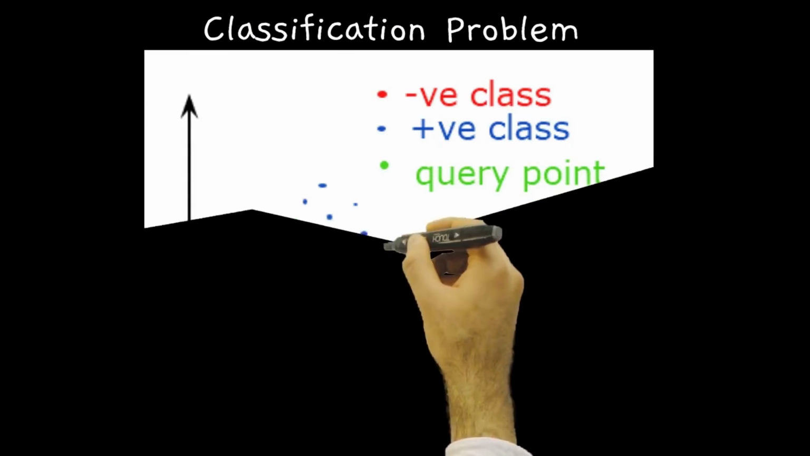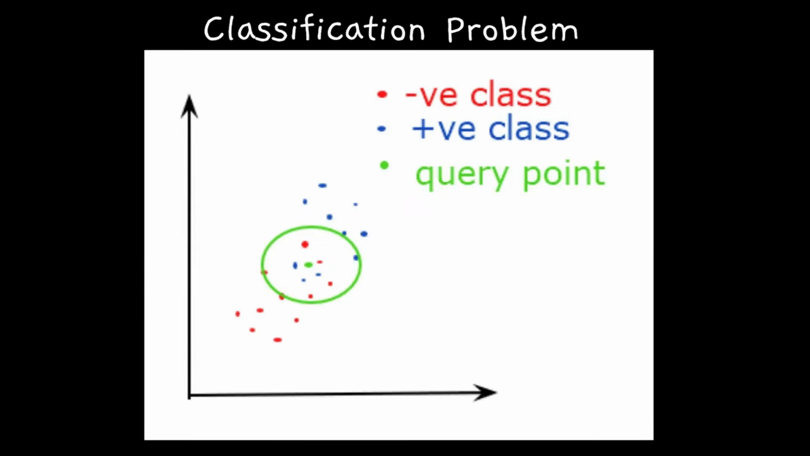Let's take a simple example of classification problem in two-dimensional space. Suppose I have data set which has two classes, positive and negative. Suppose we are trying to predict whether a review is positive or negative for a query point. Suppose the data points look like as mentioned in this graph. Here red points are negative class of data points, blue points are positive class of data points, and green point is a query point. We are trying to predict whether a query point is positive class or negative class.